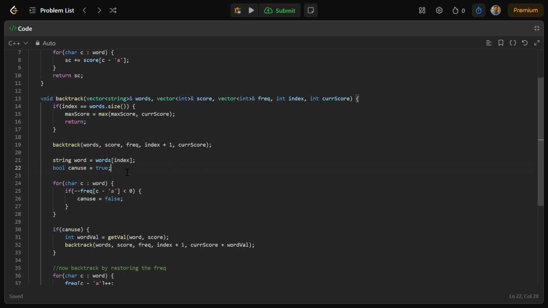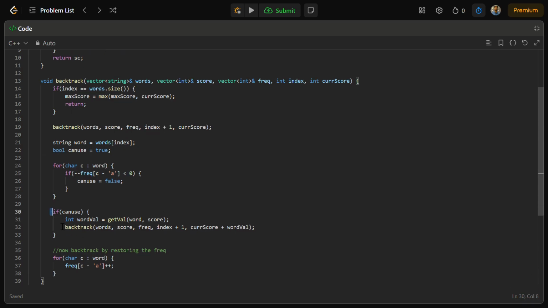Now in that word, for each character we will get the equivalent scores. If that frequency is less than zero, it means we can't use it because it is not available.